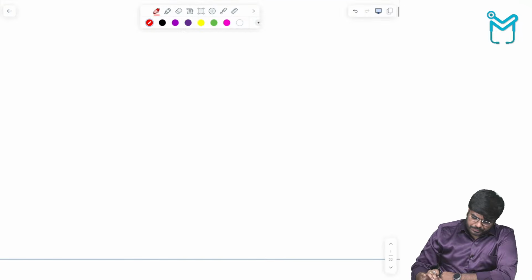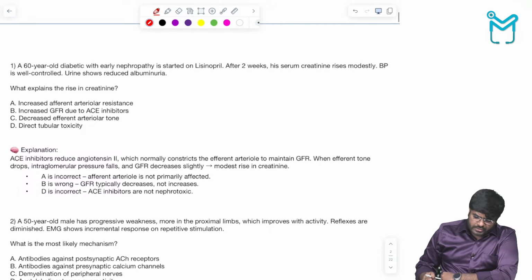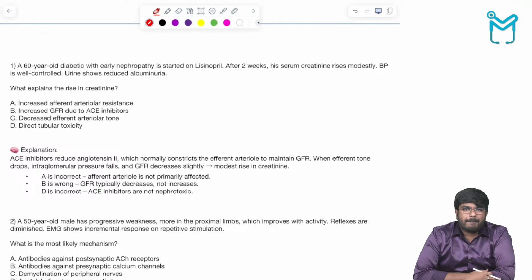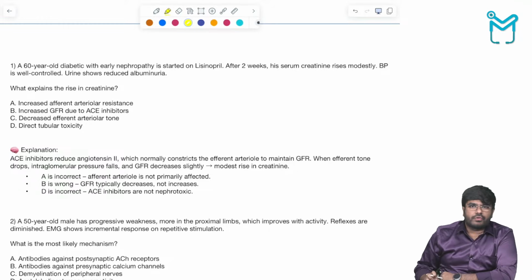Now first look at the question and go through the options and think which option is the correct answer. Later we can discuss it. So first go through the question.